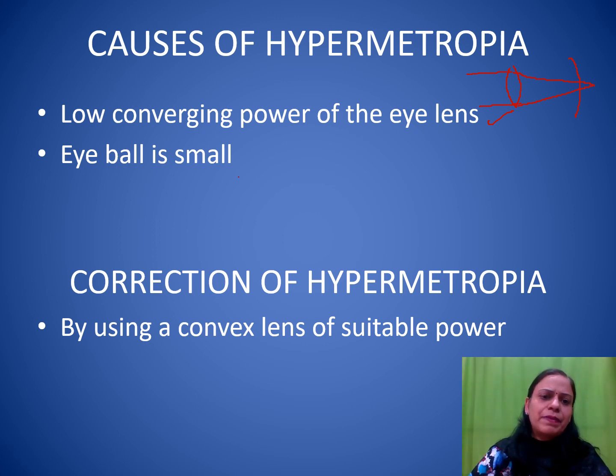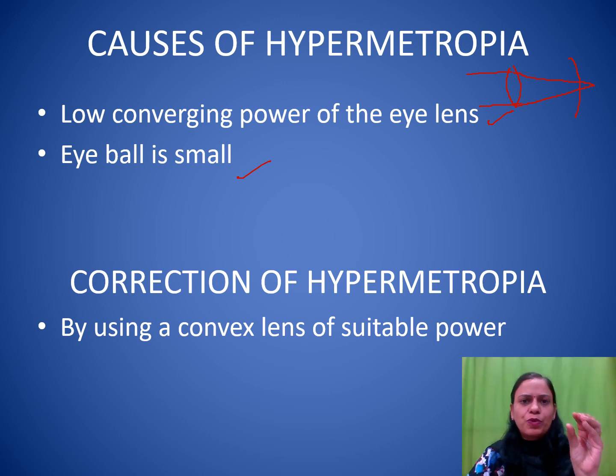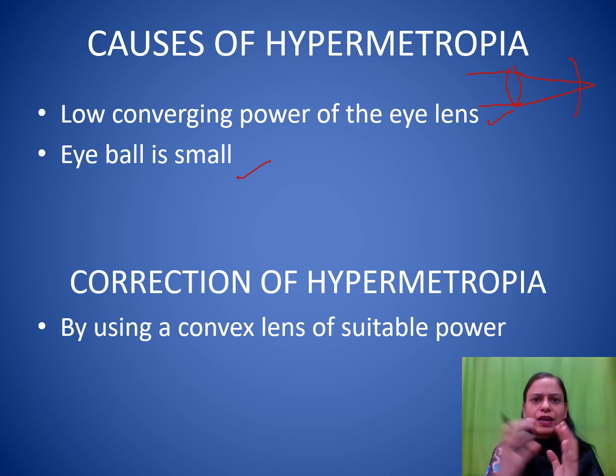The second reason may be that the eyeball is small in size. So if the eyeball is small, then what happens? The rays are converging normally, but because the eyeball is small, the retina tends to come in front and the rays are converging at the proper place. So it is the retina which has moved ahead, not the light rays. So this cause is actually genetic.